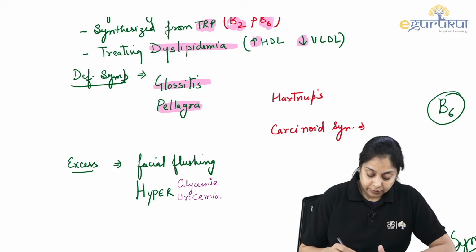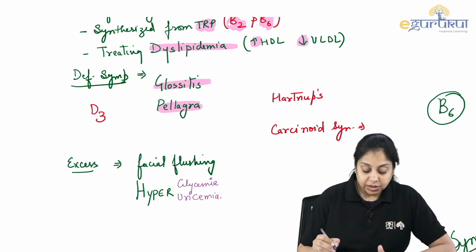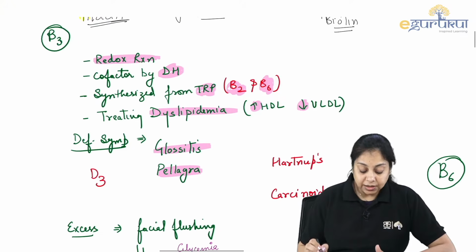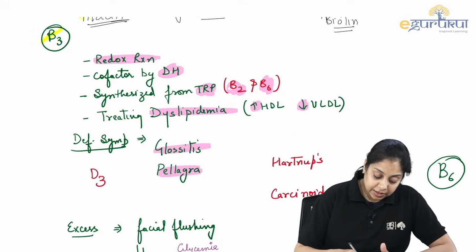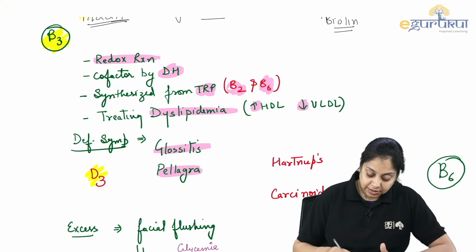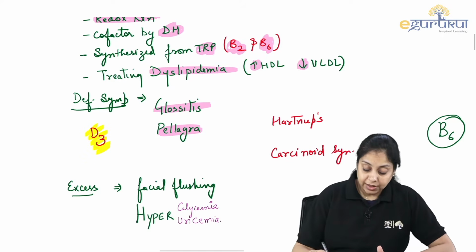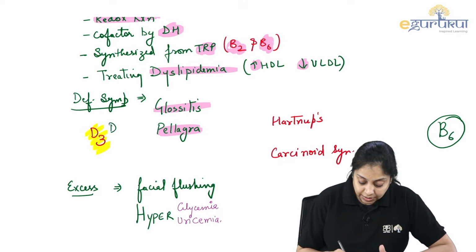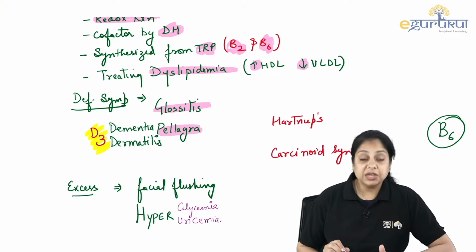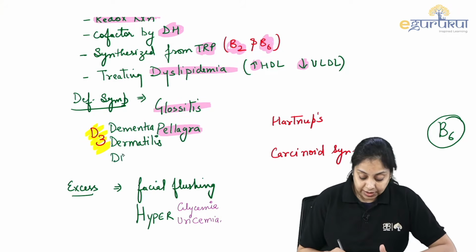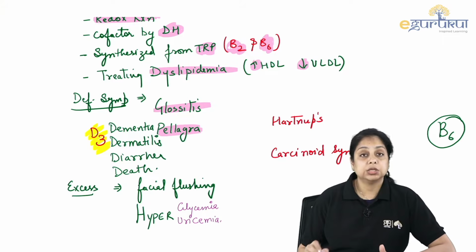What these D's are? So you can remember this way. B3 is giving rise to D3, and this D3 is dementia, dermatitis, and diarrhea. And if it is not treated, it may lead to death of the patient, right?